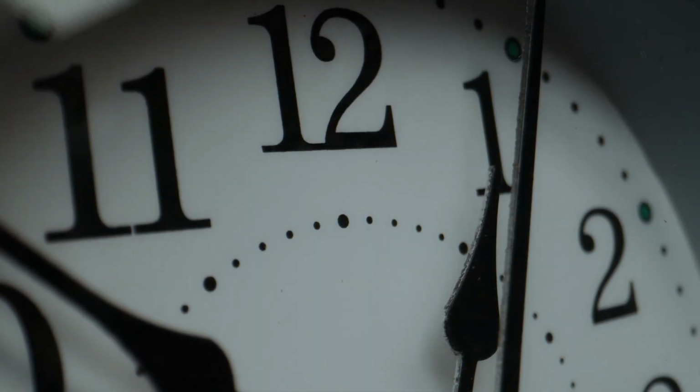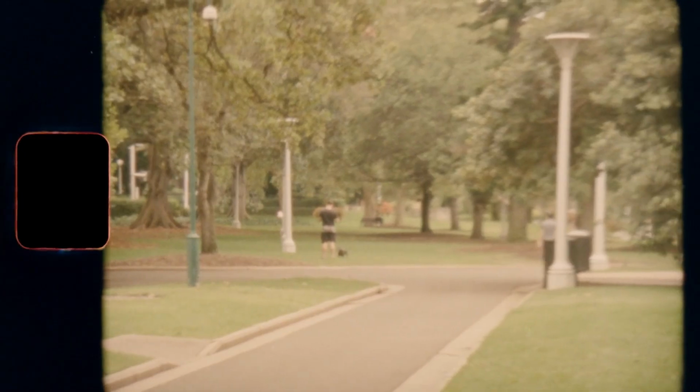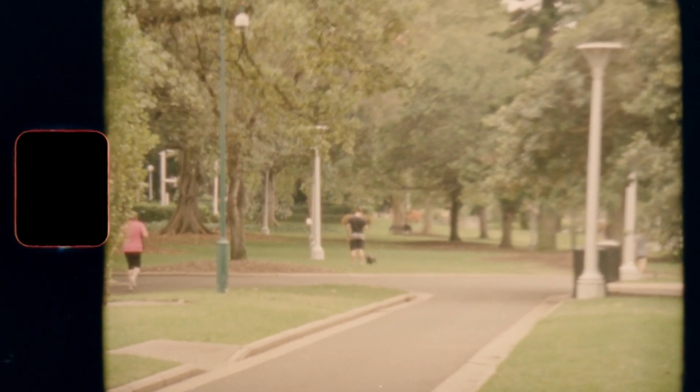Some languages have no past tense. If I want to talk about something I did yesterday, I just have to say, I did this, or I ate some rice. In these examples, I'm using the past tense, but some languages don't have that, so how do they express the past? I mean, it seems like an important thing to be able to talk about the past, right?